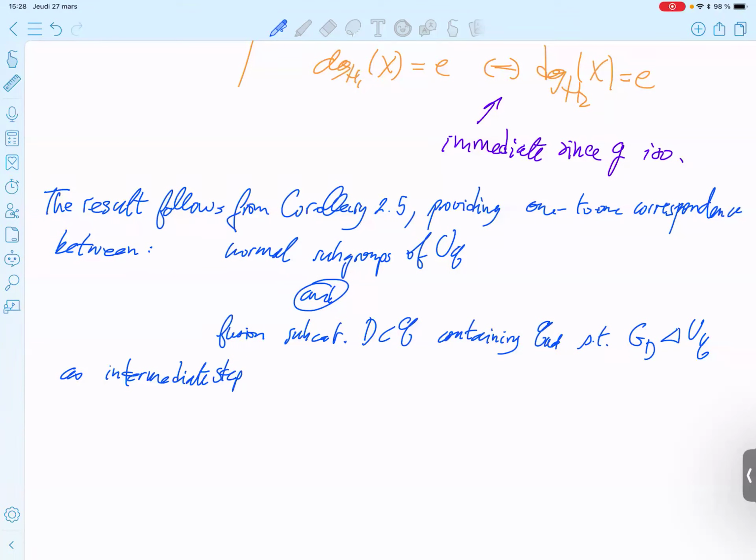Between the correspondence already proved before in the proof, and the expected one.